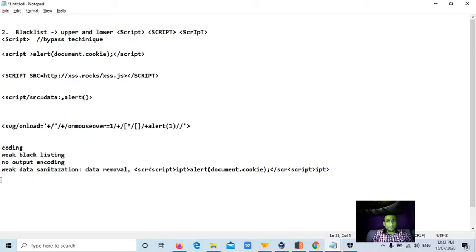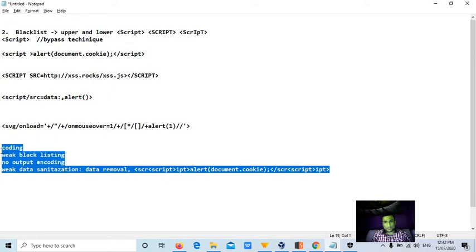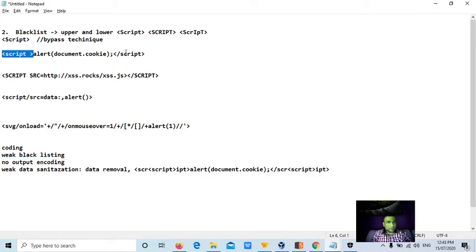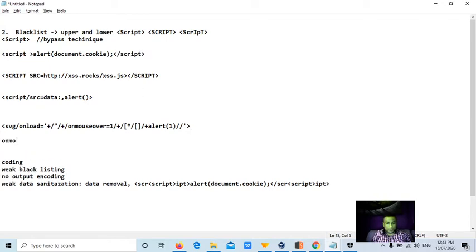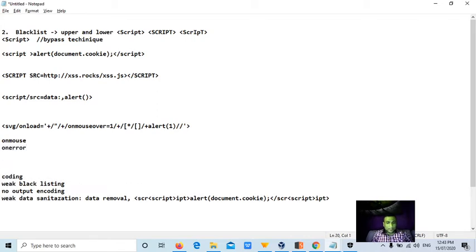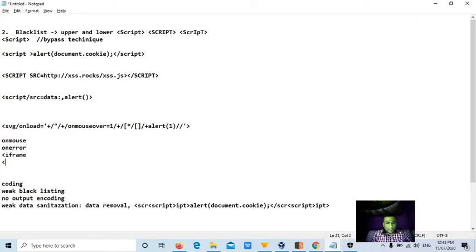So the developer can use n number of logics, guys. If you check this manually, it will take hundreds of hours and it is a waste of time. The only thing is that you need to remember 4 to 5 ways, theoretically, to say in the interviews, or else to understand. So can we execute this only with the script tags? No guys, there are many tags like onmouseover, onerror, iframe, href. Using these also, instead of script tags, we can execute cross-site scripting.